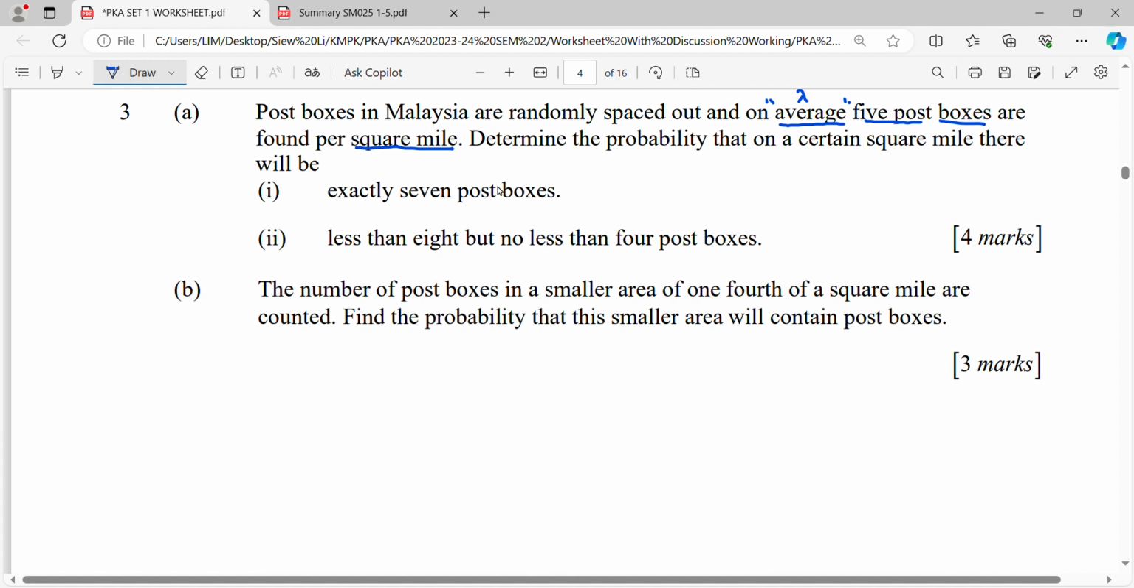So for the question, first write out what your x is. This will be the number of post bosses. So discrete, when you see number of post bosses, this is discrete. Distributed Poisson with average 5. This is for 1 square mile.